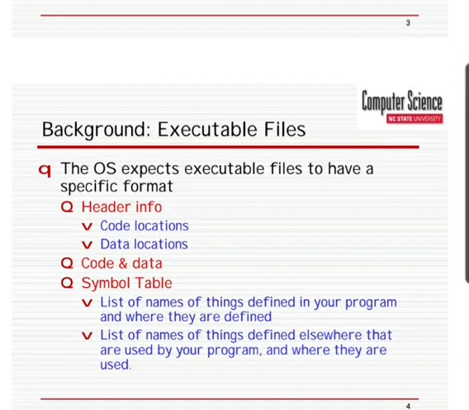Background is executable files. The operating system expects executable files to have a specific format, that is, header information with a code location, data location, code and data, and a symbol table. It has a list of names of things defined in your program and where they are defined, and a list of names of things defined elsewhere that are used by your program and where they are used.